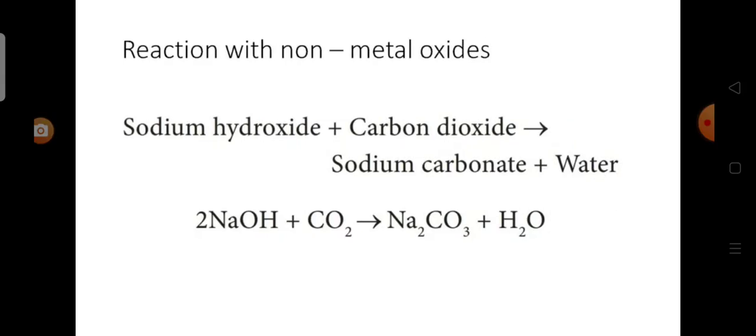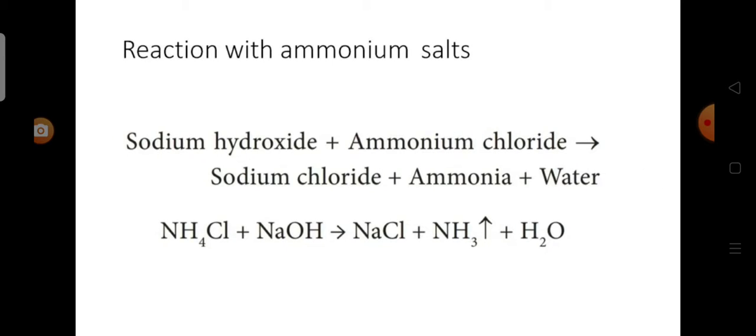The next one is reaction with non-metal oxides. All bases react with non-metallic oxides to form salt and water. For example, sodium hydroxide reacts with carbon dioxide to form sodium carbonate. And the last property is reaction with ammonium salts. Bases react with ammonium salts to form metal salts, ammonia gas, and water.